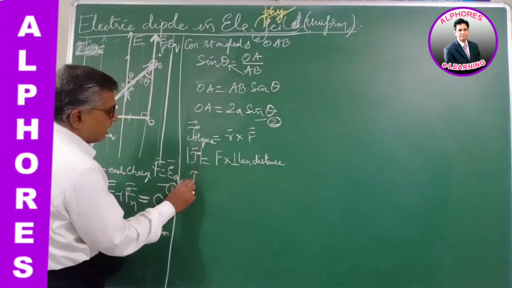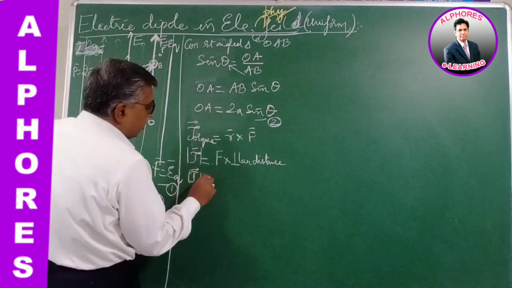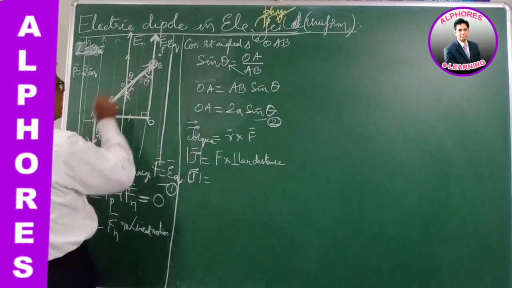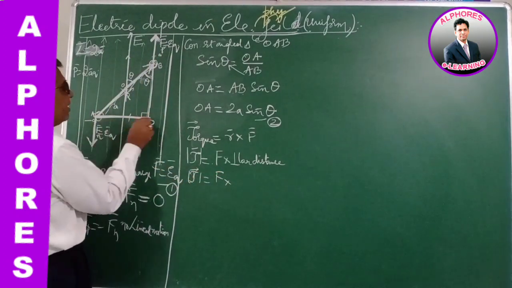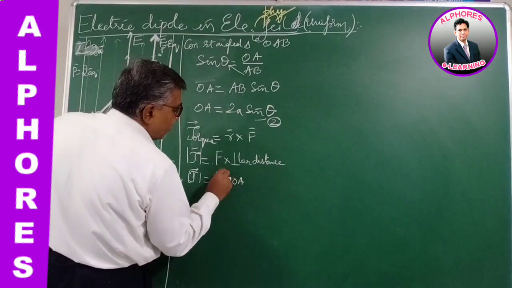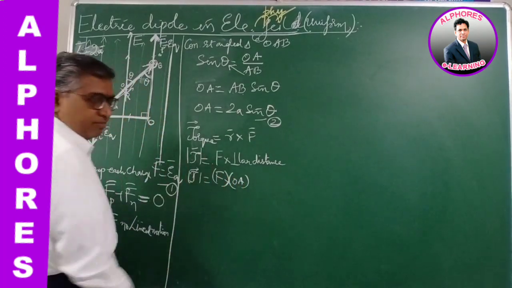So the torque experienced by the dipole is F into OA.